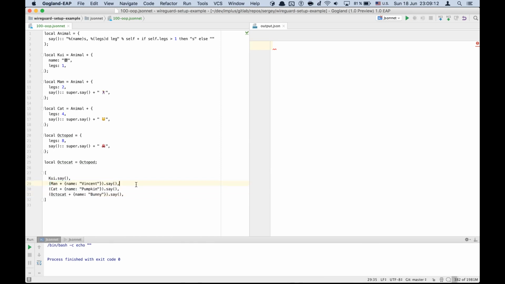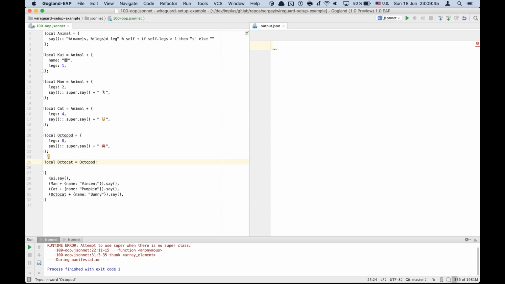So if we run Jsonnet on this file, we get an error because we attempt to use super when there is no superclass. So the error is on the 22nd line. It is here. So obviously Octopus does not have a prototype, so super does not refer to anything, and we need to fix it. So octocat is an Octopus, and it should also be a cat. So let's add cat here.